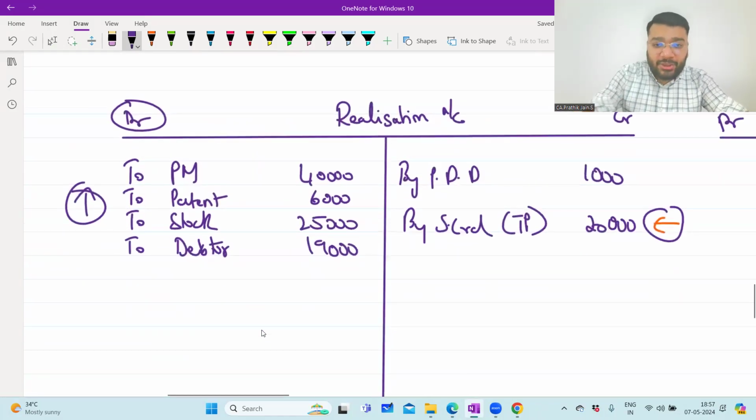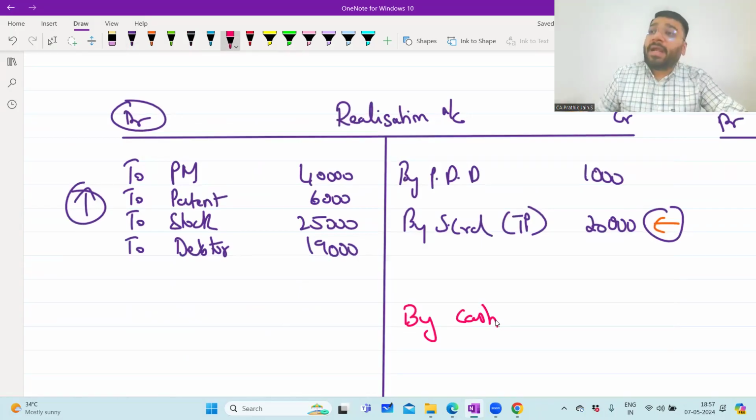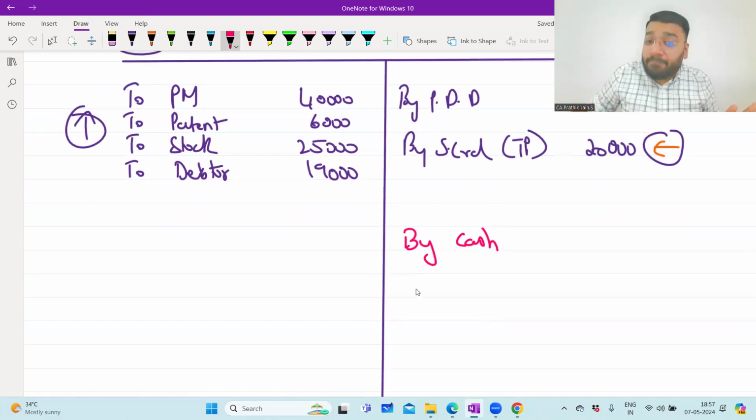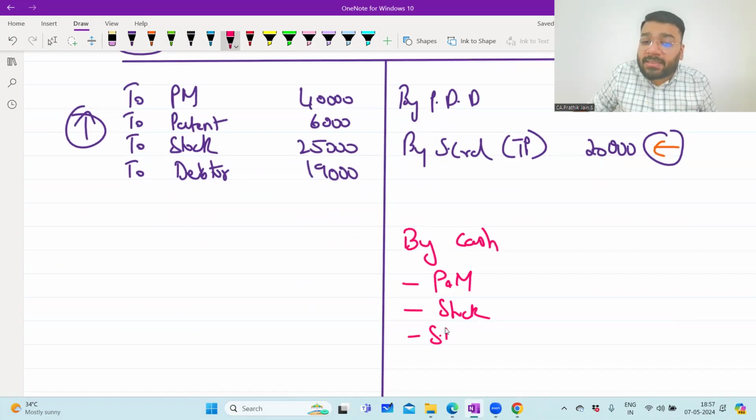By cash. Now, if you write individual entries, then for each entry, by cash, by cash, by cash. If I'm selling 40 assets, I have to write 40 times. How much waste of time! So what will we do? We'll write by cash, and below that, we'll give a description: for plant and machinery, we got so much; for stock, so much; for sundry debtors, so much. Like that, we'll give a description in the particulars column.